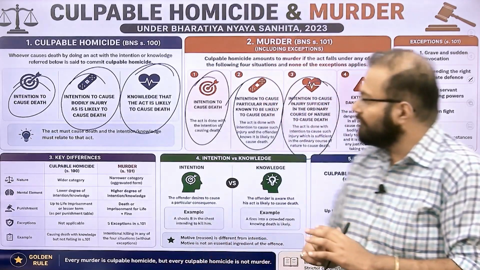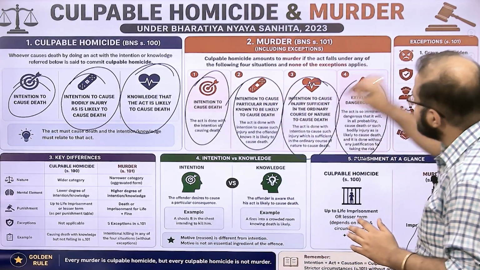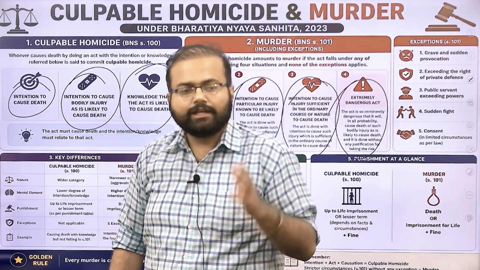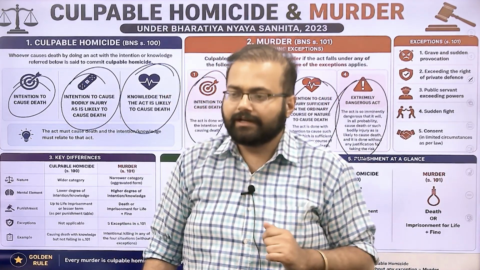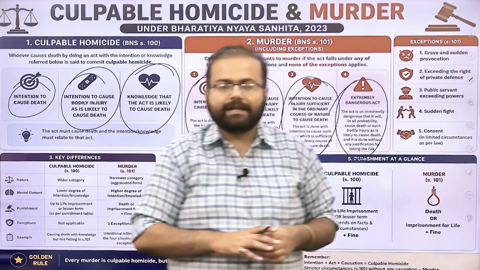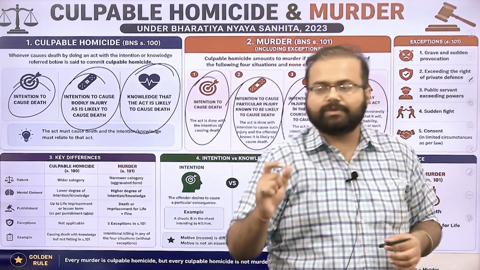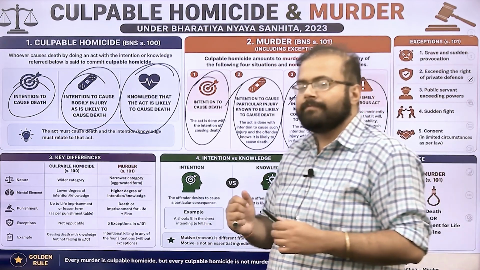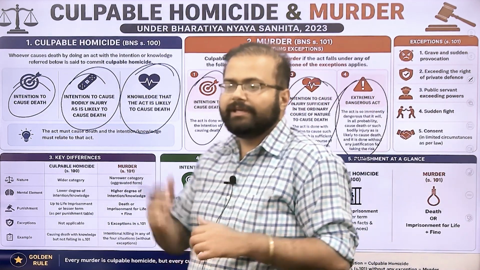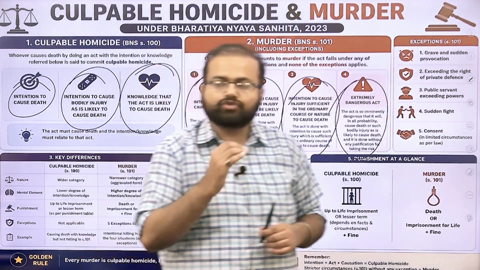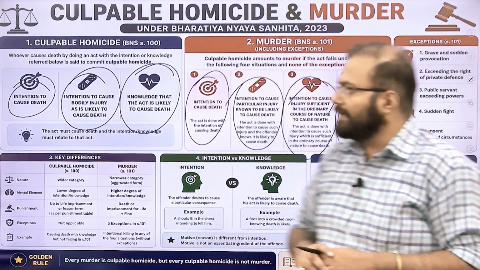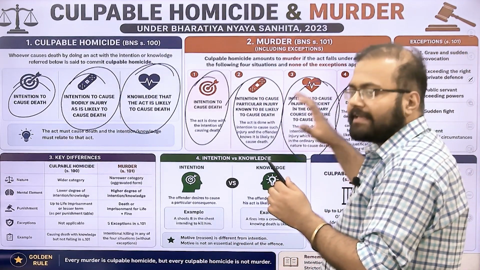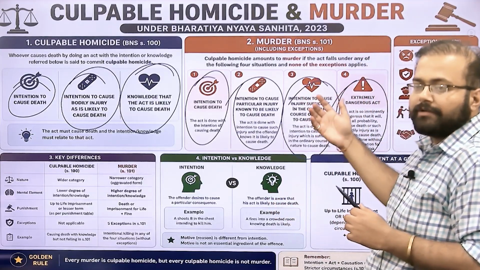ठीक है? Finally, the act is either extremely dangerous. Suppose A shoots into a crowded area. Over here, A might not have the intention to kill a specific person, but the act itself is imminently dangerous. Over here, A will be killing a person. A will be accused of murder. All right. But culpable homicide in some exceptions may not amount to murder.